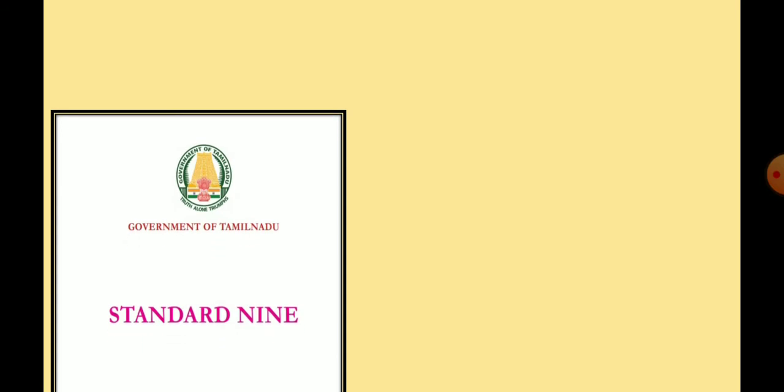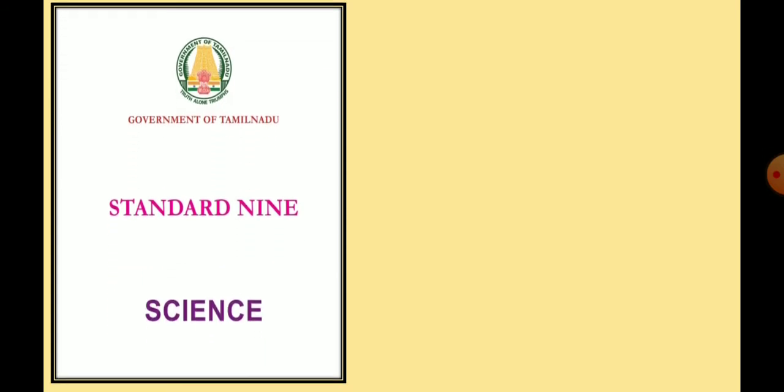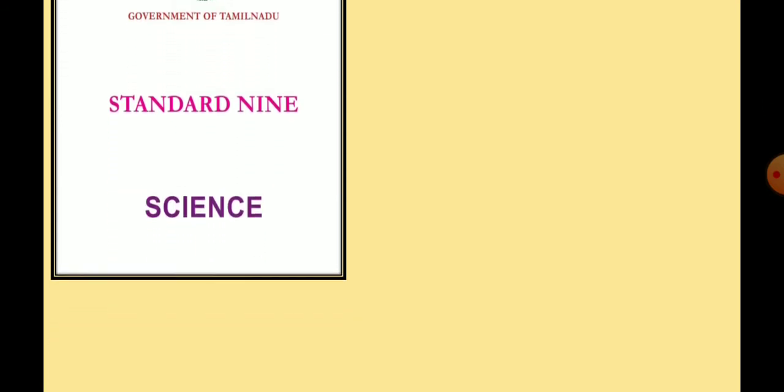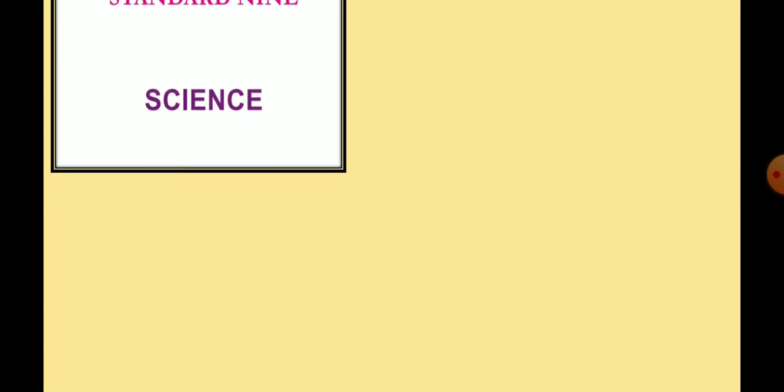Standard 9 subject science. Students, in 9th standard science from the chemistry part we have successfully completed unit number 10, which is matter around us, and from today onwards through the online class we are going to learn the lesson atomic structure. It is unit number 11 in your textbook, that is atomic structure.